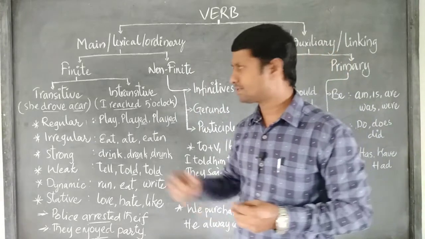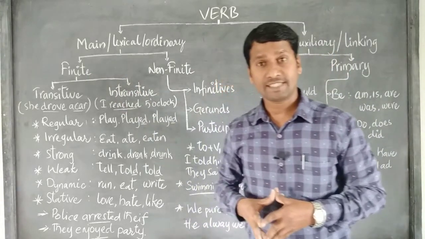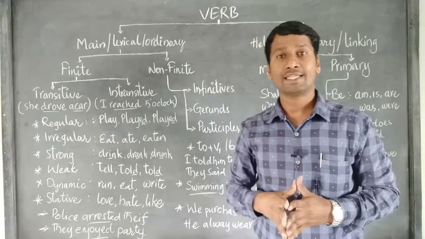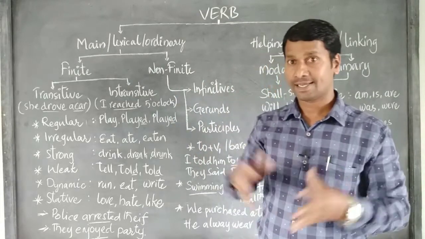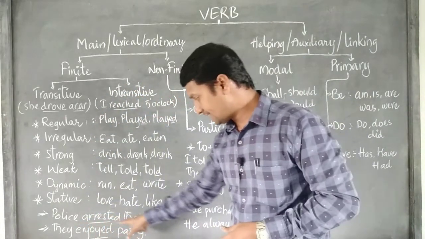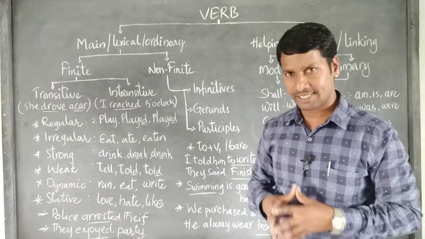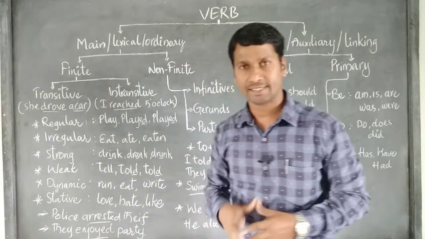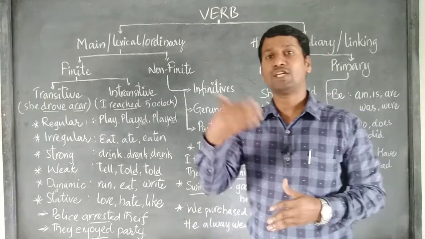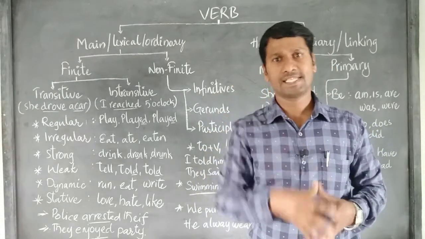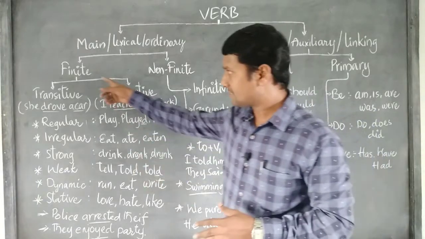What are finite verbs? Finite verbs are limited by the subject and can be changed into other forms of the tense. Here we have an example: police arrested thief. Arrested is a verb form which comes under finite. It can be changed into other forms of the verb: arrest, arrested, arrested, arresting. So this is a finite verb.